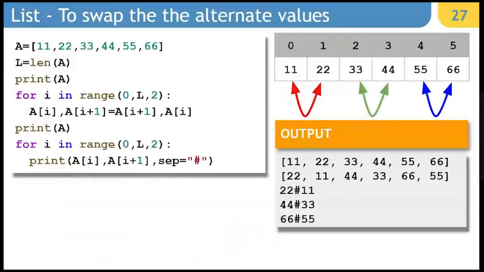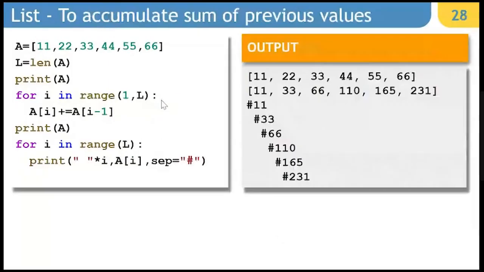Then this is another thing where we are swapping the adjacent elements. We can write a simple logic where we are swapping a[i] with a[i+1], and we run the loop in steps of 2. This is another example where we are accumulating the sum with the previous values. We can simply run a loop where we say a[i] += a[i-1], where the loop is not starting from 0, but it's starting from 1 to L. So it is accumulating all the values, and later on we are displaying.